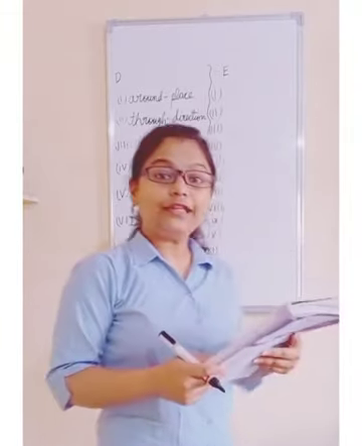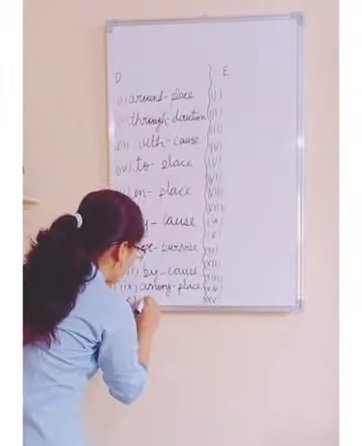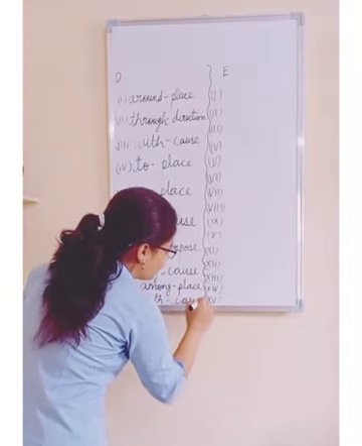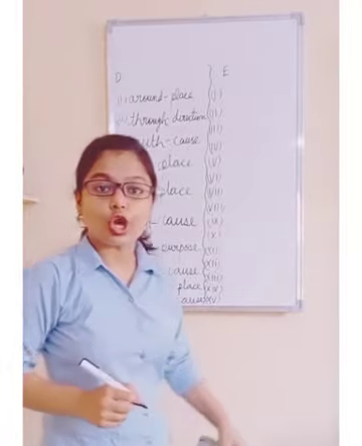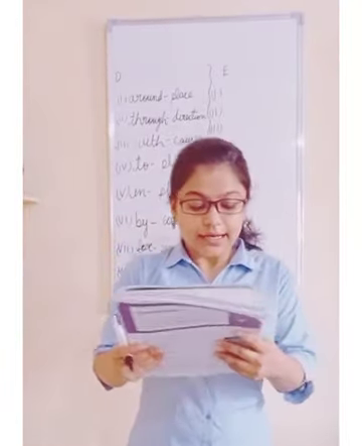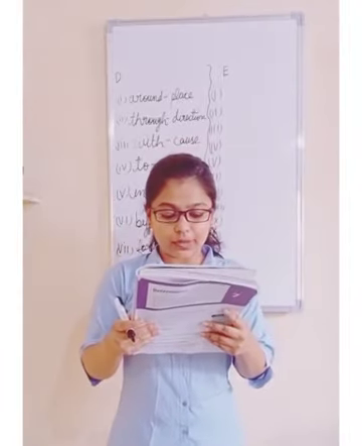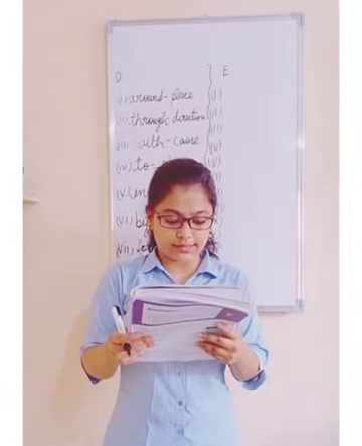Now we will talk about the moon does not shine with its own light. With here is preposition of cause. Right? Now come to exercise number E. Fill in the blanks with suitable prepositions.